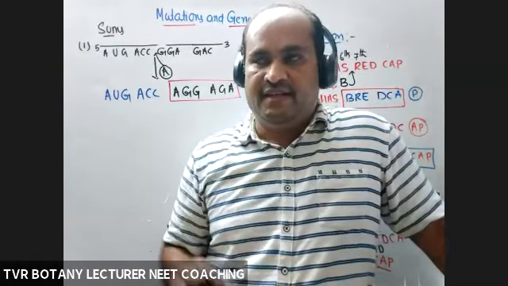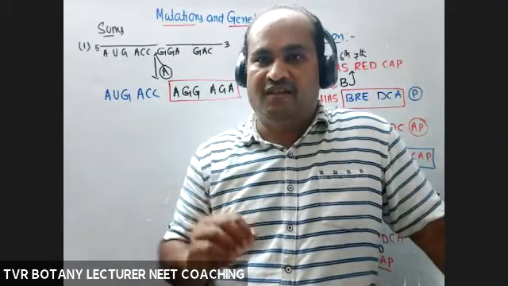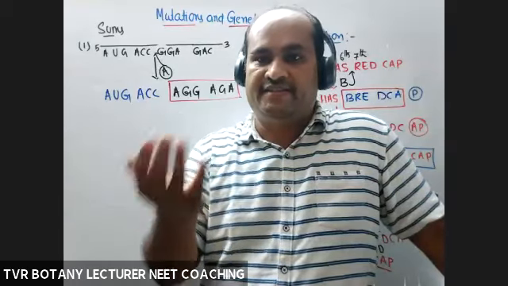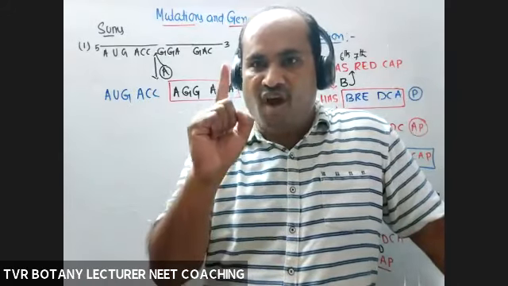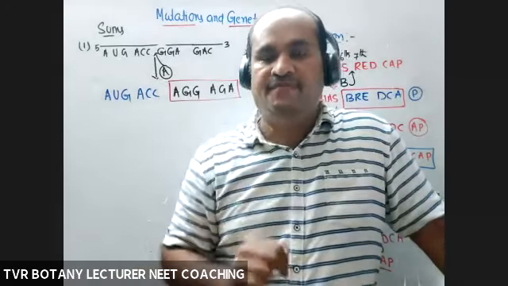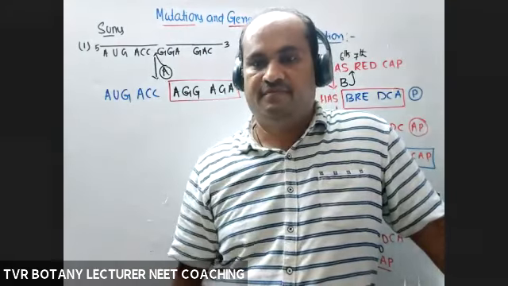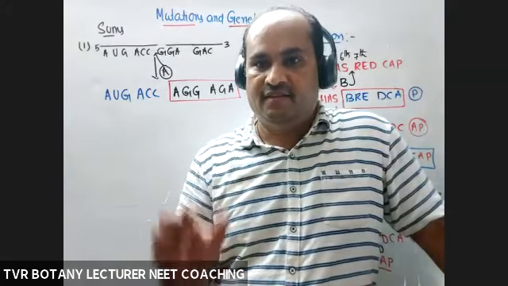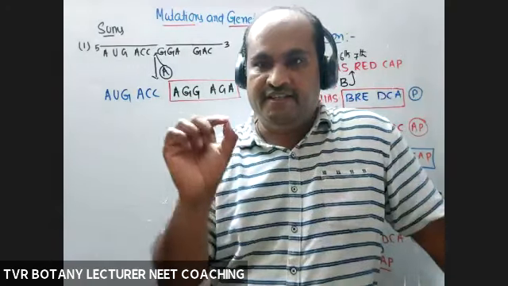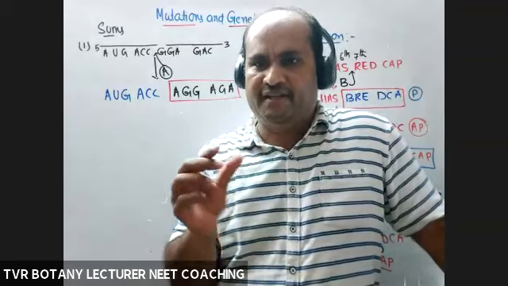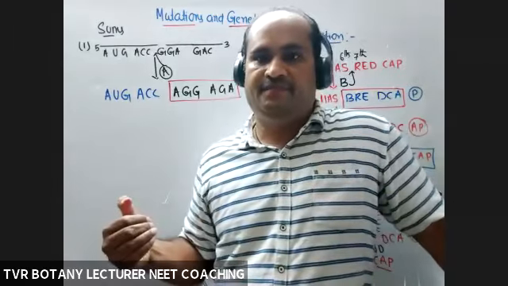So like that, they will give you, for example, an mRNA having 1000 nucleotides or 900 nucleotides, and at the 30th position or 40th position, 1 or 2 or 3 nucleotides either added or deleted. What about the change? If 1 or 2 nucleotides are added, from the point of insertion, definitely change is possible. Otherwise, for example, 1 complete triplet, AUG, GGG, 1 triplet codon, either added or deleted.